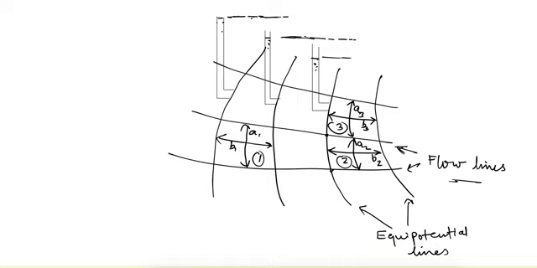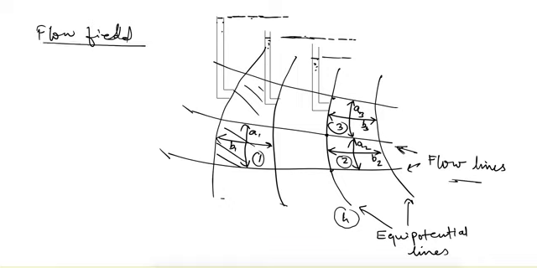So at this point and this point, on one equipotential line the value of h will be the same. So the flow field is defined as the field between two equipotential lines and two flow lines. So this area or this area, this is a flow field.